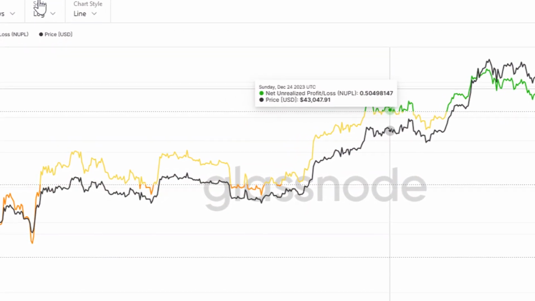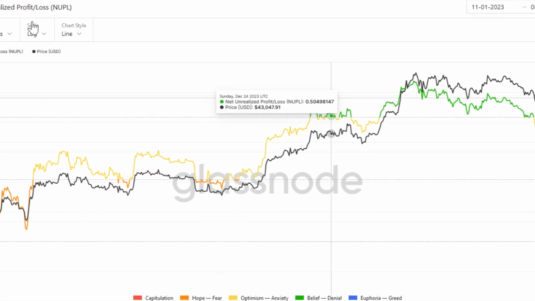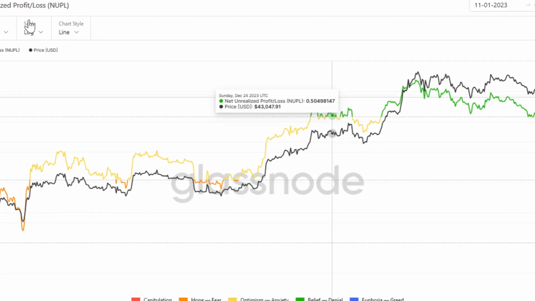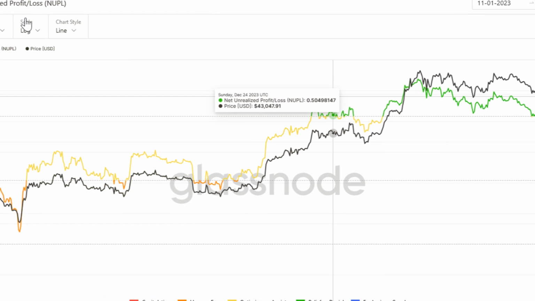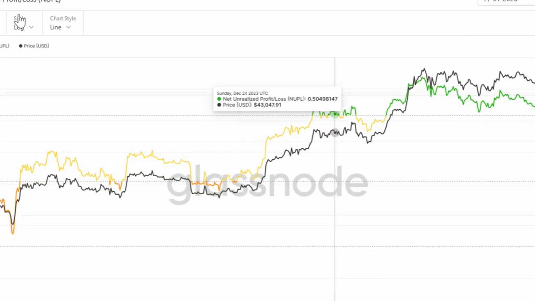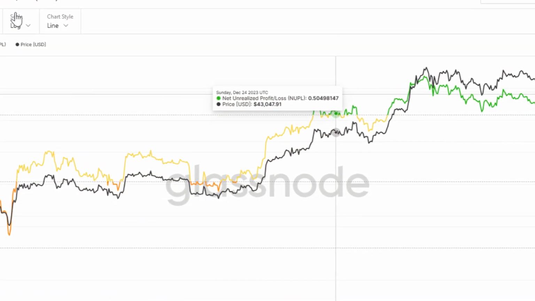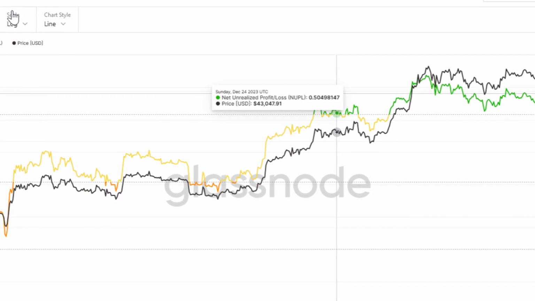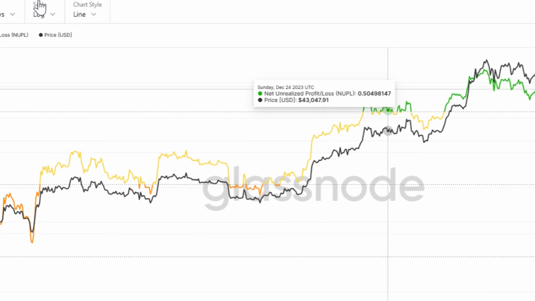And the realized value is the price of BTC when it was last moved, that is to say, the last time it was moved from one wallet to another. The average of all those prices is multiplied by the number of coins in circulation. This metric is used to track investor sentiment over time for Bitcoin.